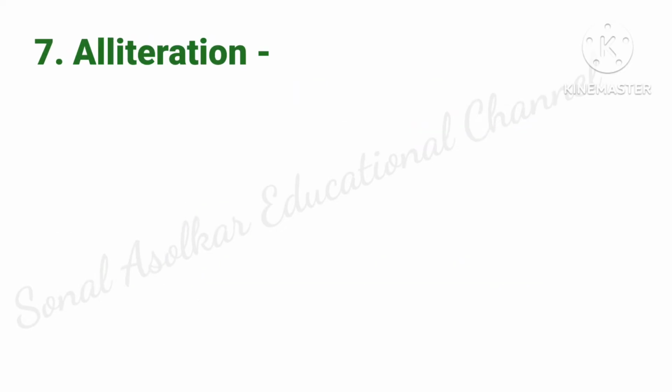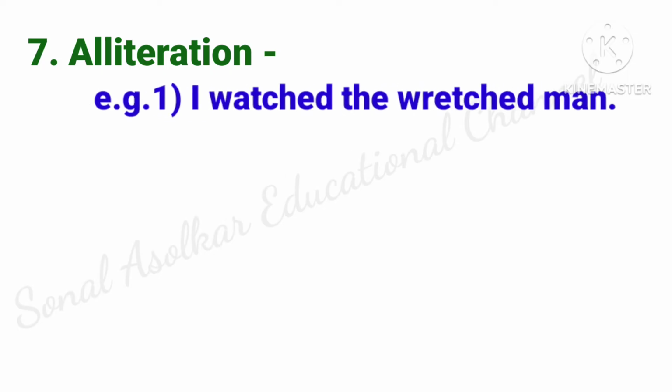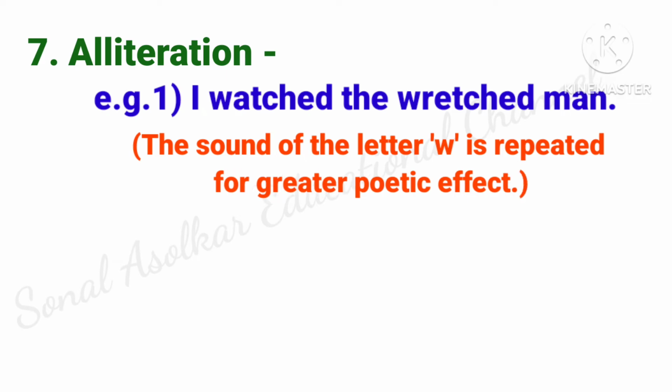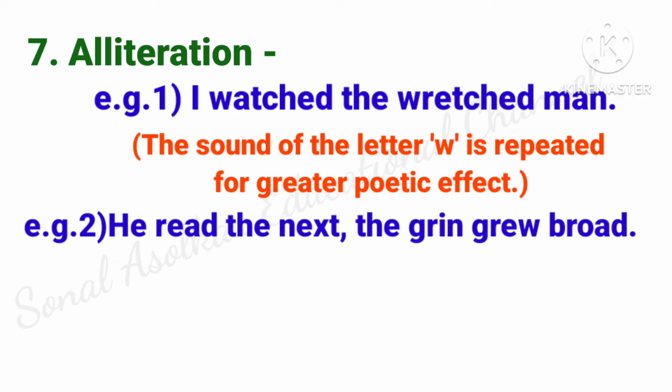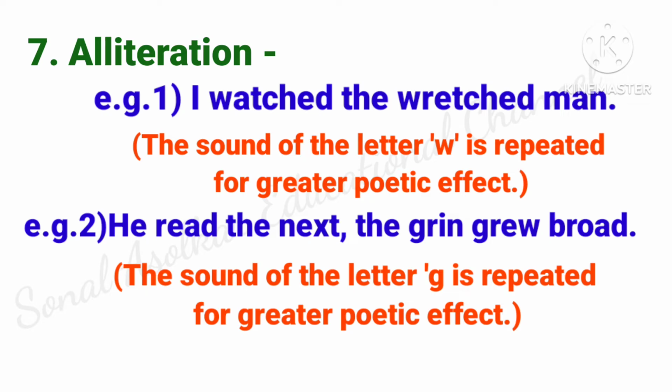Next figure of speech is alliteration. Example, I watched the wretched man. Here the sound of the letter W is repeated for greater poetic effect. Second example, he read the next, the green grew broad. Here the sound of the letter G is repeated for greater poetic effect.